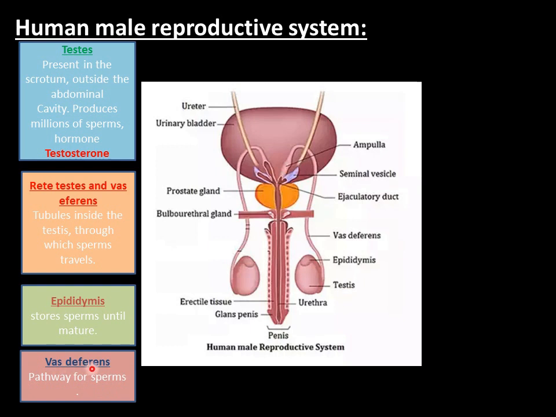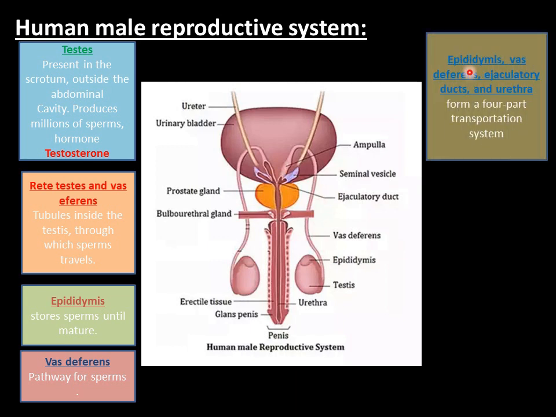Next organ is vas deferens. It is a tube, again in pairs. Okay, testis is present in pairs. So vas deferens is a pathway for sperms.